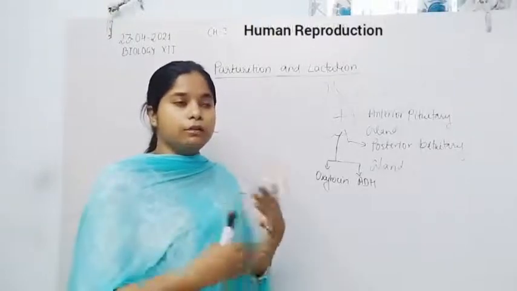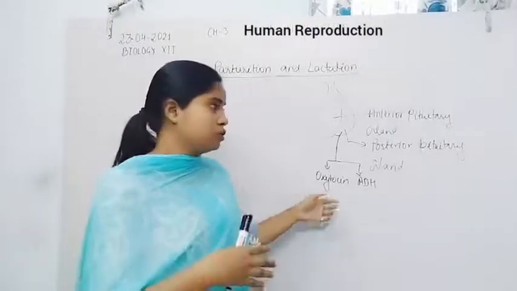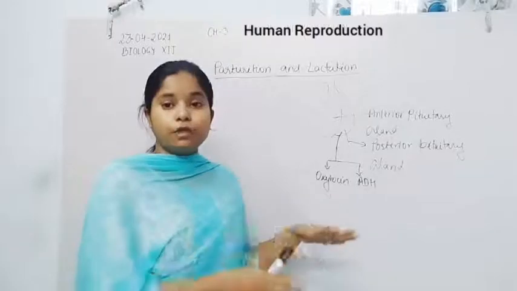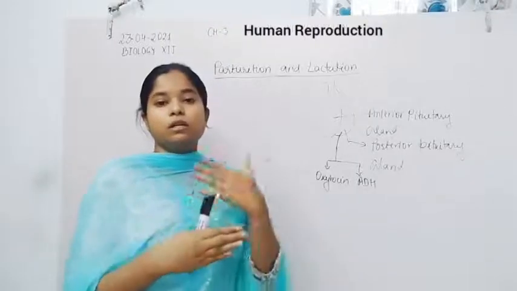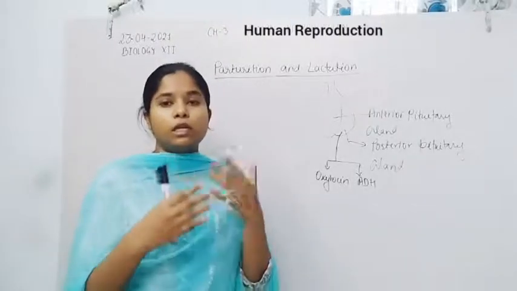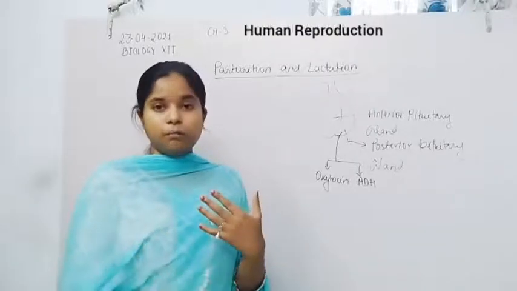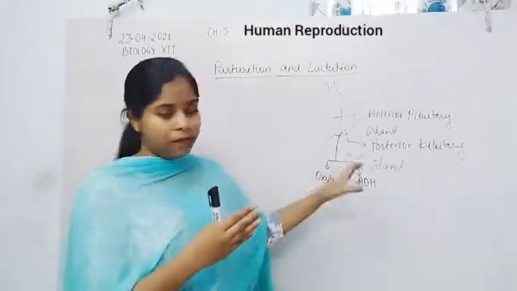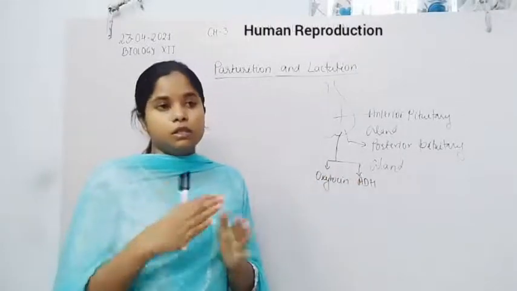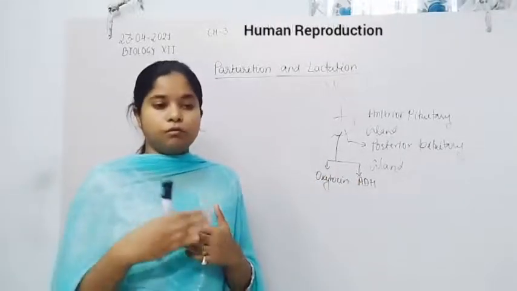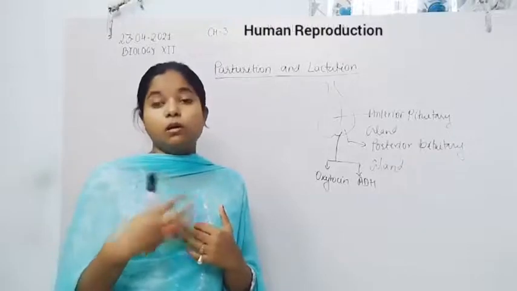When oxytocin is lacking, there is no contraction or labor pain after 9 months, and also no milk secretion or milk formation.